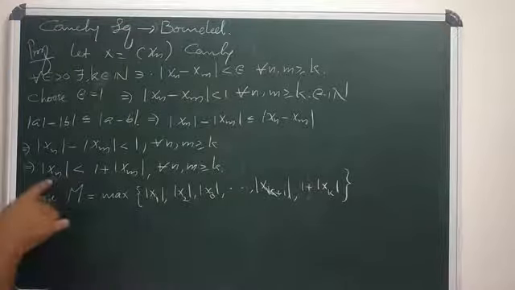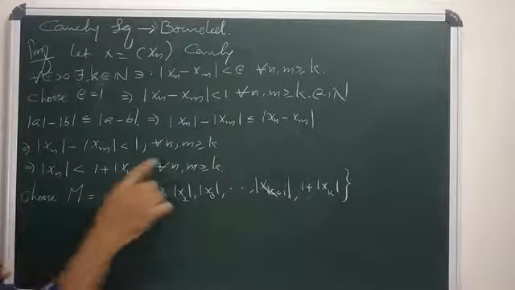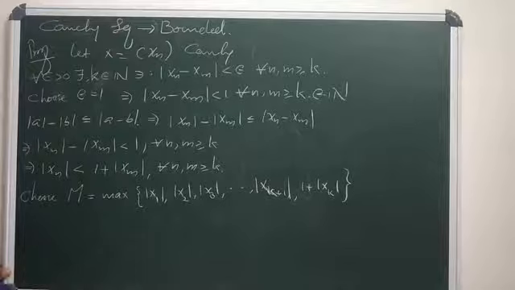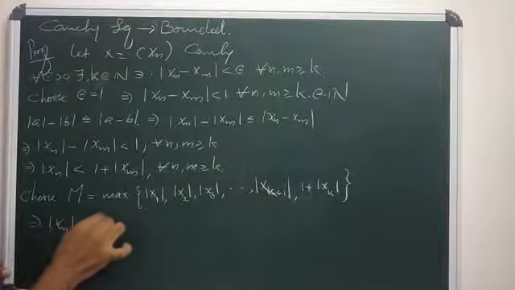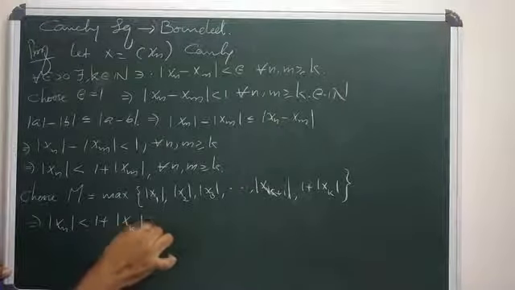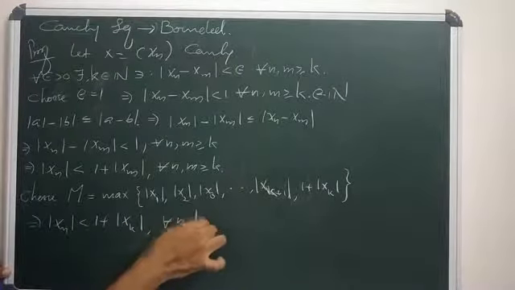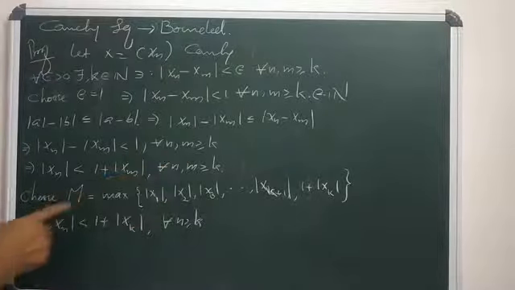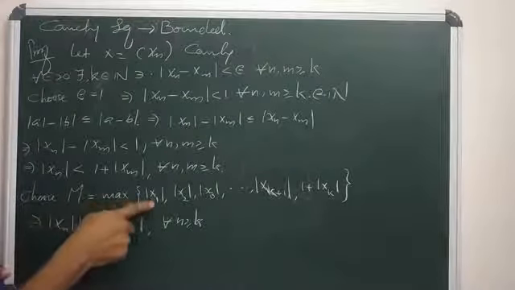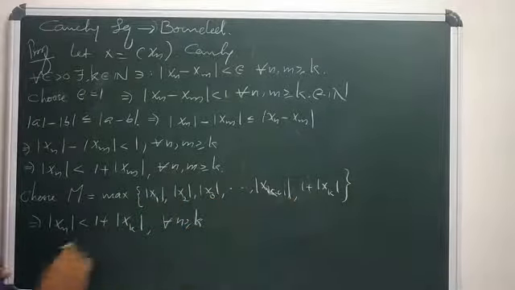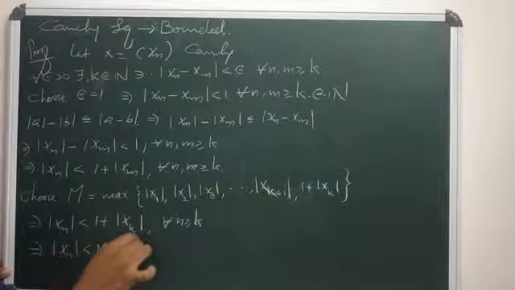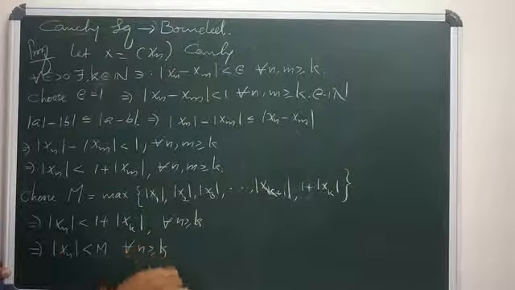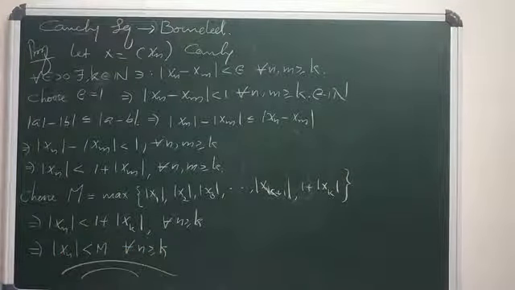M is the maximum of |x1|, |x2|, |x3|, etc., |x_{k-1}|, 1 + |xk|. But here |xn| is less than 1 + |xm| for all m greater than or equal to k. So in particular, |xn| is strictly less than 1 + |xk| for all n greater than or equal to k. Okay, but we can choose M equal to the maximum. From here clearly we have |xn| strictly less than M for all n greater than or equal to k. That means the sequence xn is a bounded sequence.